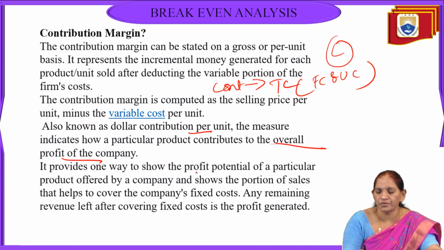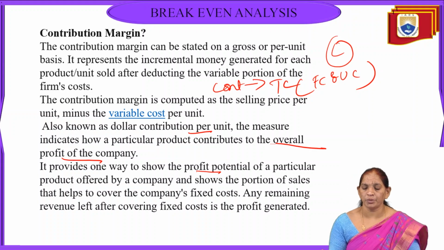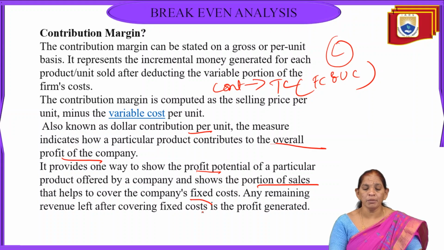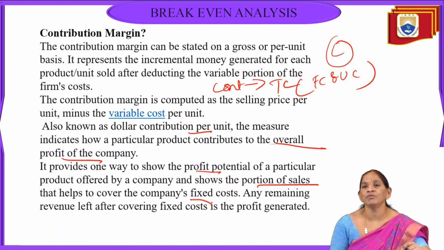It also provides a way to see the profit potentiality of a particular product offered by the company, and it shows the portion of sales which helps the company to cover the cost, and any remaining revenue left after recovering the cost is the profit generated. So by the importance of contribution, we can show the profit potentiality of a particular product, and also see the portion of the sales which helps the company in covering costs.